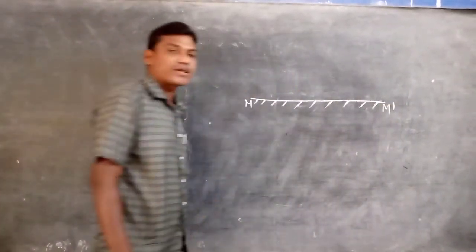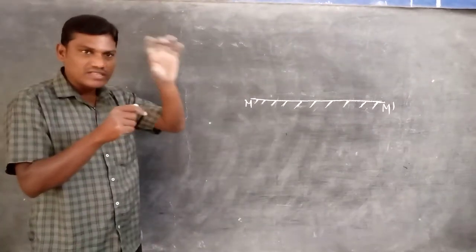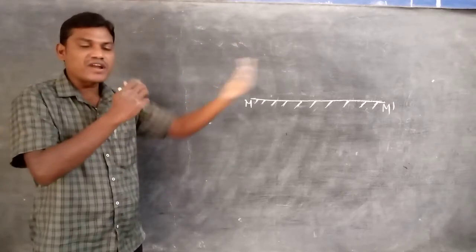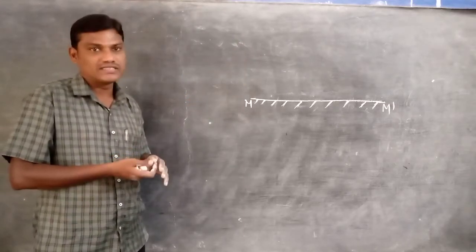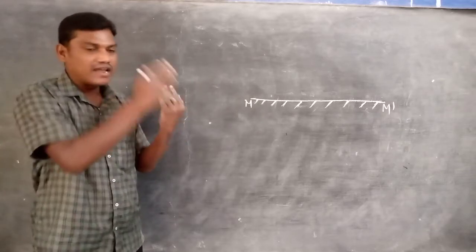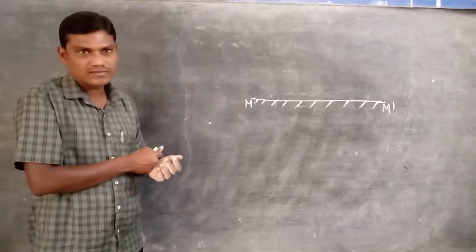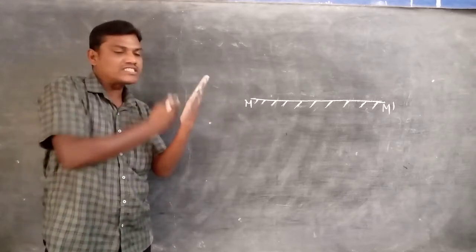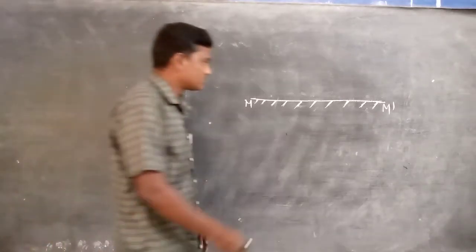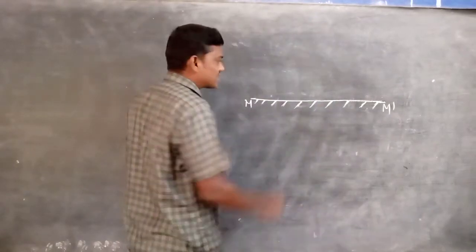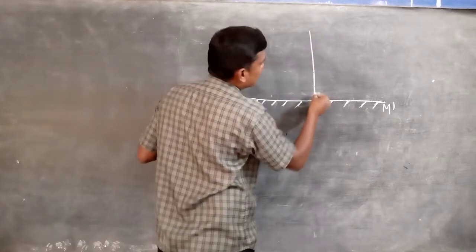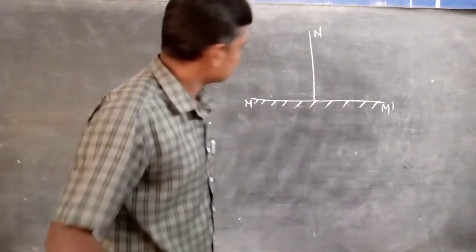In a plane mirror, if you remove the mirror, the reflecting part means the glass part. When you stand in front of the mirror, you see your image inside the mirror. But remove the mirror and observe its back side. The back side is coated with red, blue, green, different colors. So only one side acts as a reflecting surface, and the other side is coated. M dash is a reflecting surface. For this reflecting surface, we draw a perpendicular line. This is called the normal.